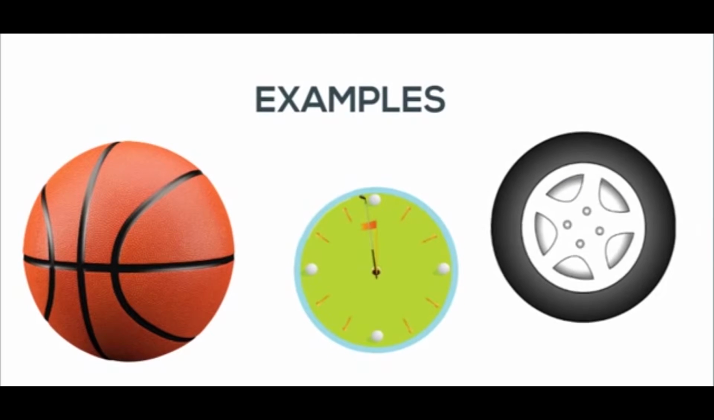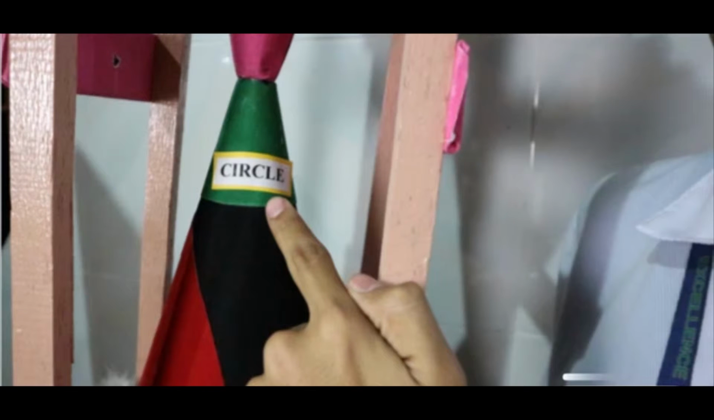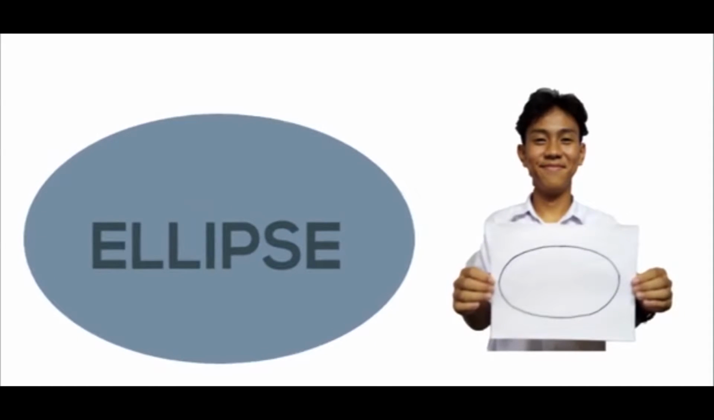Here are some examples of a circle: basketball, clock, plate, car wheels, and many others. Plotting it to our double napped cone, this is the circle. Ellipse, in layman's terms, is kind of a squished circle. It could look like something like this.